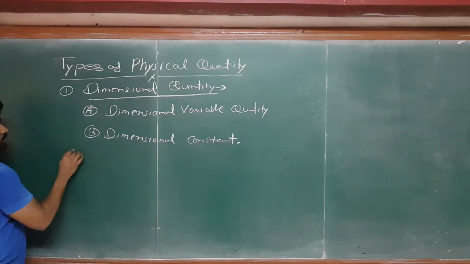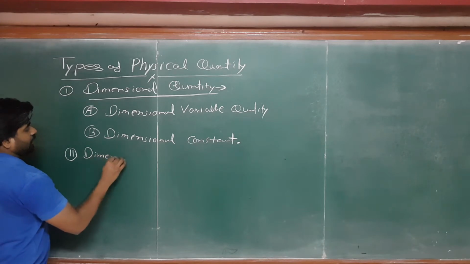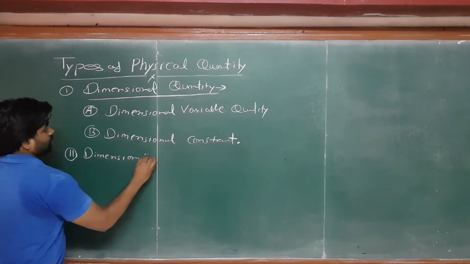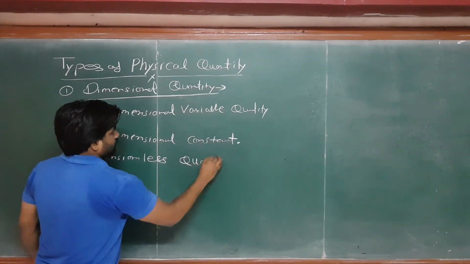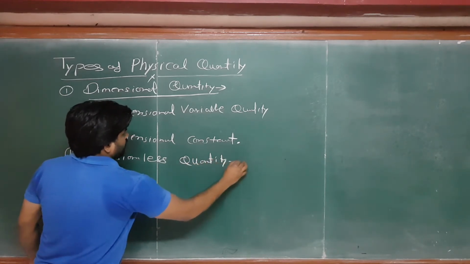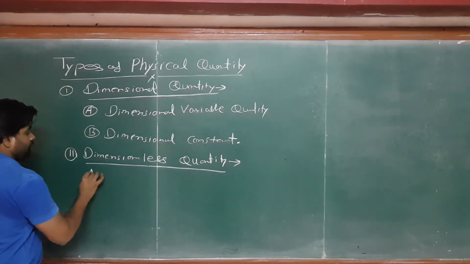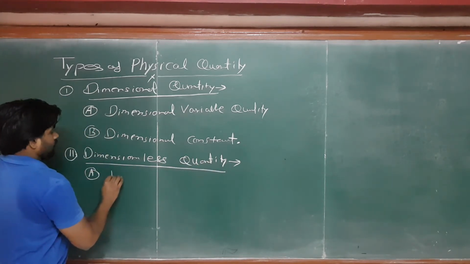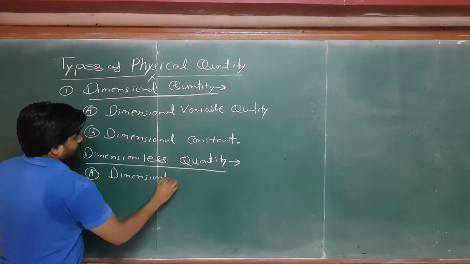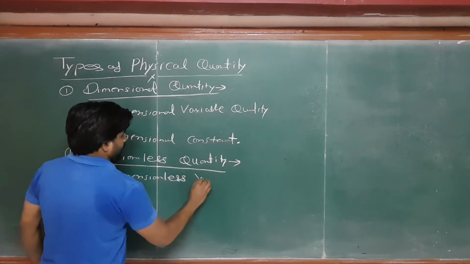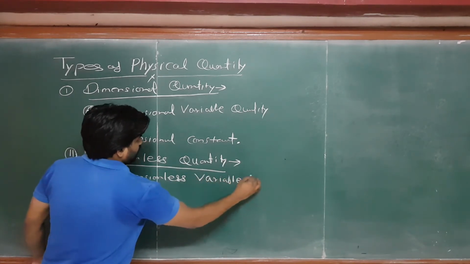Point number two, dimensionless physical quantity. So it can also be of two types. A, dimensionless variable quantity.